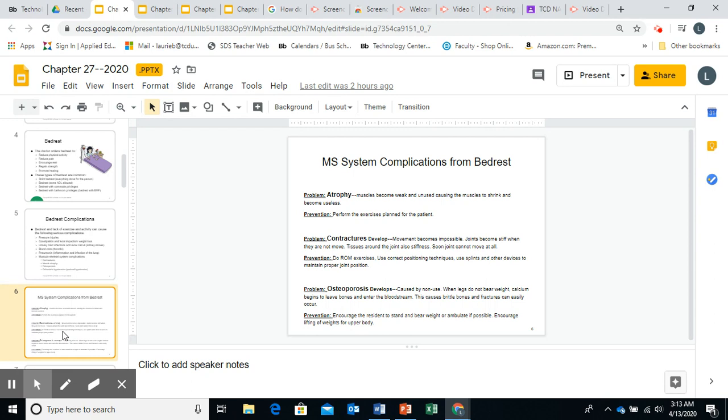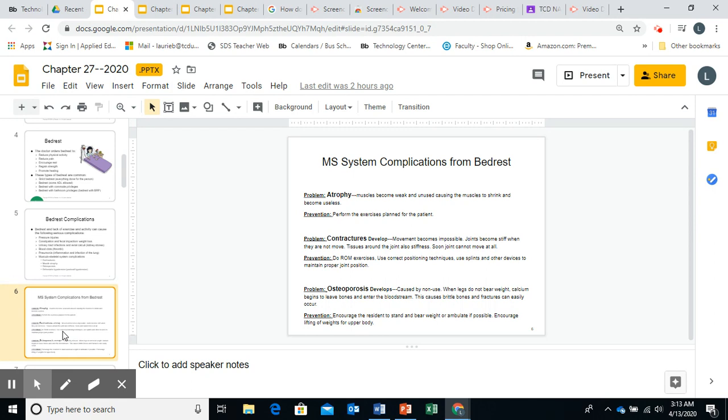The musculoskeletal system complications that can happen from bed rest. The first one we're going to talk about is atrophy. The muscles become weak after being unused and they shrink and become useless. The muscles start to shrink and waste away. How do we prevent that? Performing the exercises planned for the patient. If they're not exercising, we need to exercise to preserve the muscle that they have, and this way we don't have that atrophy or wasting away happen.